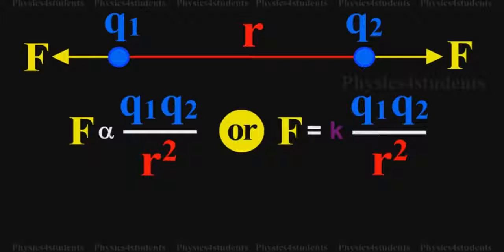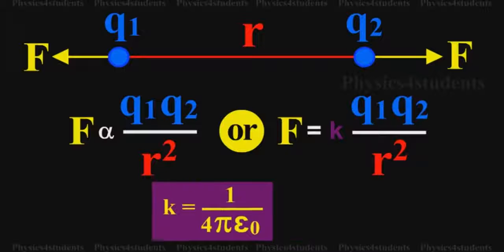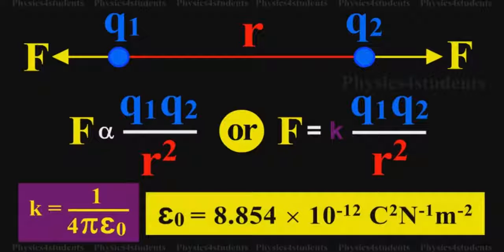In air or vacuum, K is equal to 1 by 4 pi epsilon 0, where epsilon 0 is the permittivity of free space, that is, vacuum, and the value of epsilon 0 is given as follows.